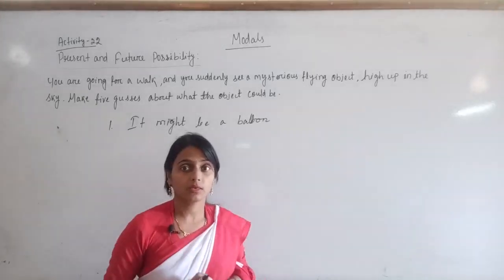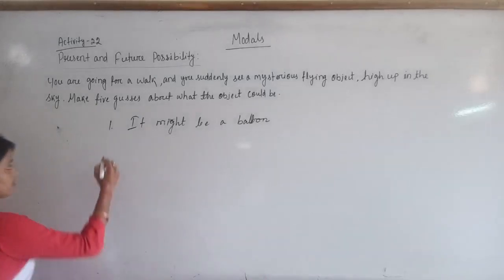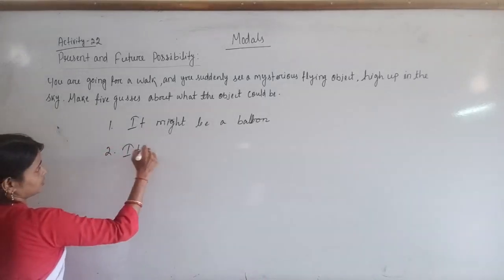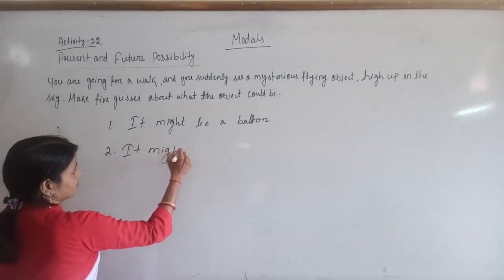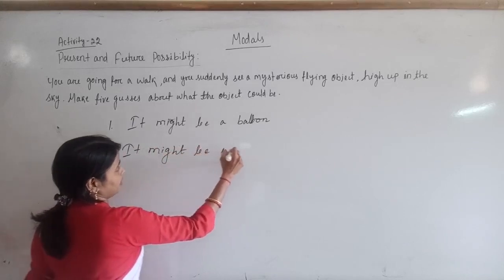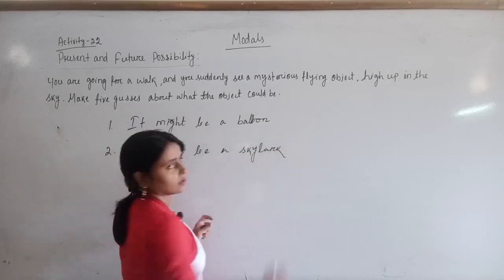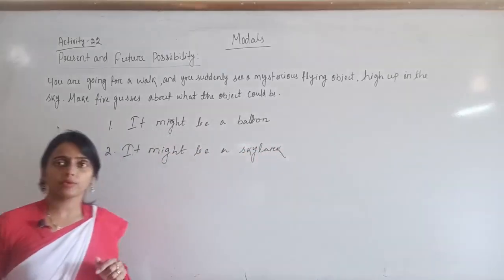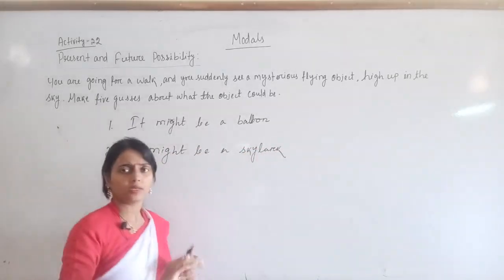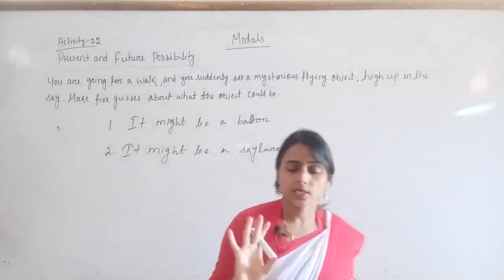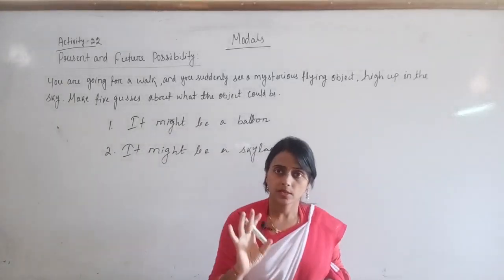is flying in the sky. And you also can write down, it might be a skylark. This one also you can write down. Anything that comes to your mind you can write it down, but the sentence must be grammatically correct, okay.